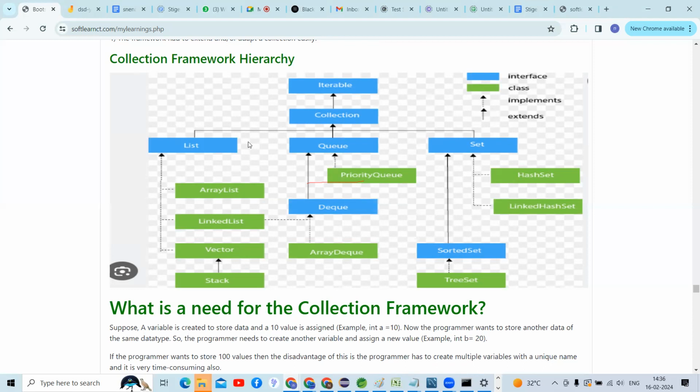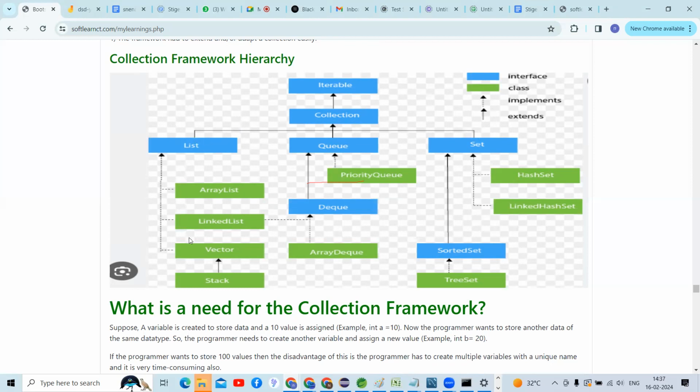Coming to the set interface, there are three implementation classes: HashSet, LinkedHashSet, and TreeSet. In most scenarios only the two interfaces, list and set, are used. Iterable's child interface is Collection, divided into two types, list and set.